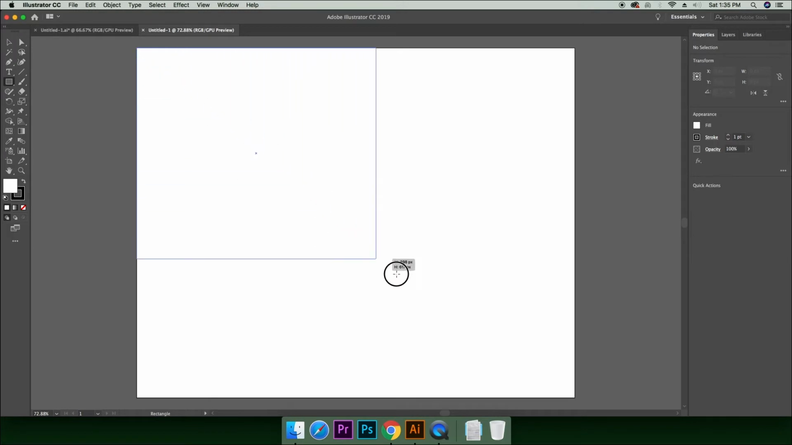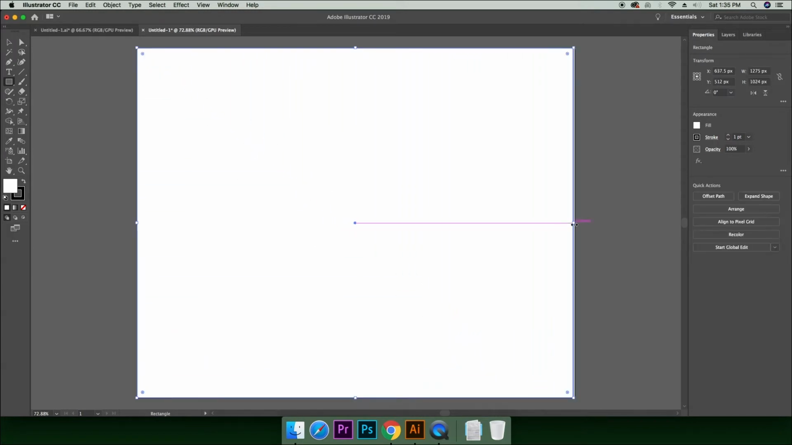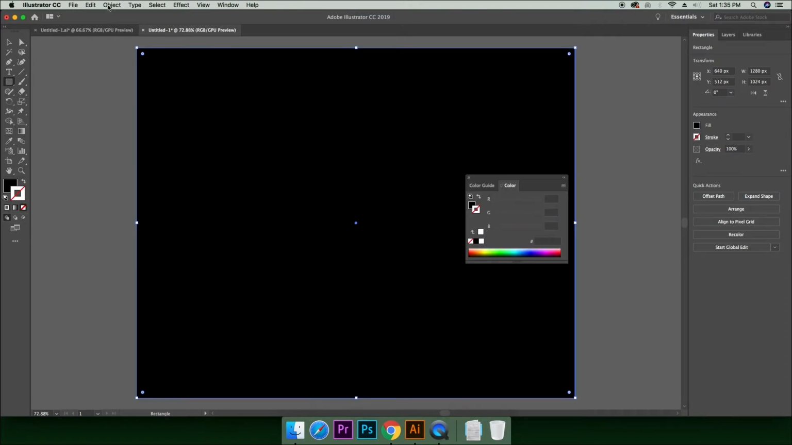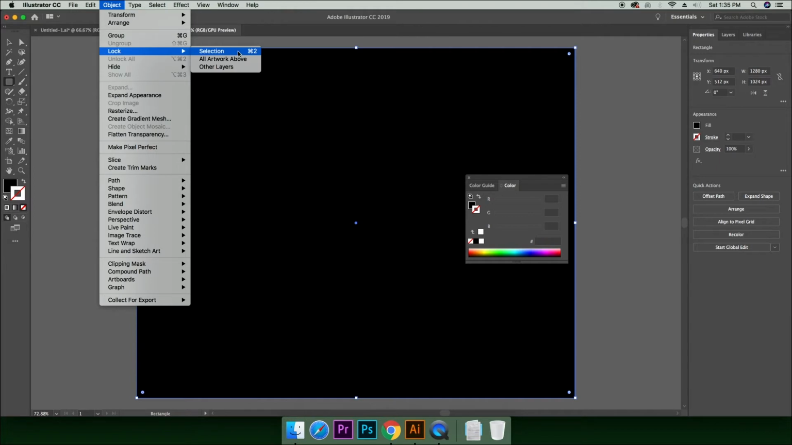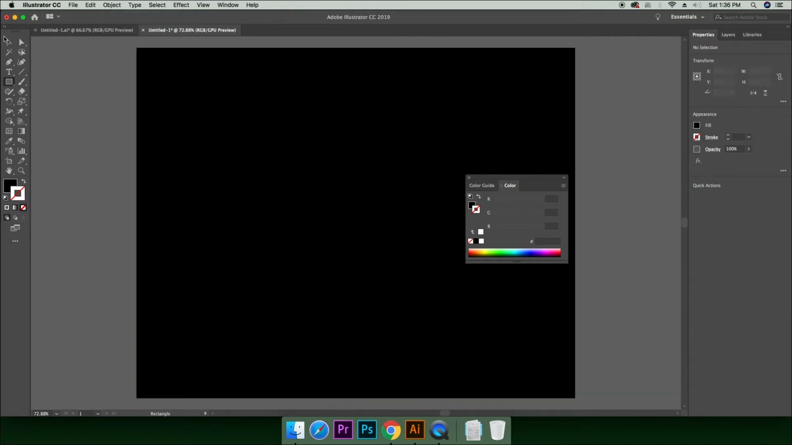I'm going to create a background which would be, say, black in color. And I'm going to lock this layer by going to Object, Lock Selection. Now I can't move this layer.